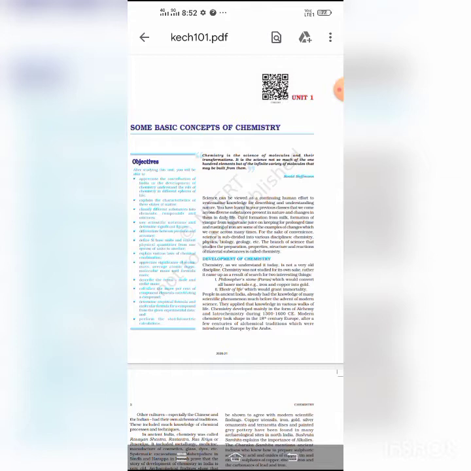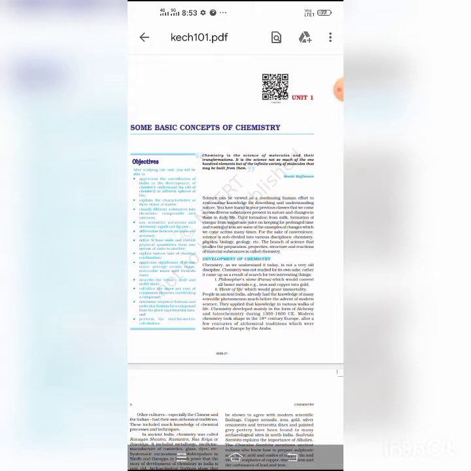Now students, we classify all matter according to physical classification and chemical classification. According to physical classification, we get solids, liquids and gases. And according to chemical classification, matter may be mixtures or pure substances. Then mixtures are further divided into homogeneous mixtures and heterogeneous mixtures, and pure substances are classified as compounds and elements. Elements are further divided as metals, non-metals and metalloids.